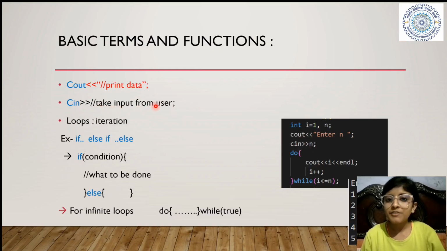It will take input from the user. Then do what? cout i, endl refers to the next line, and i plus plus means we want to increase i after every iteration. And while is the condition here. In if we place the condition after if, in do while we place the condition here.